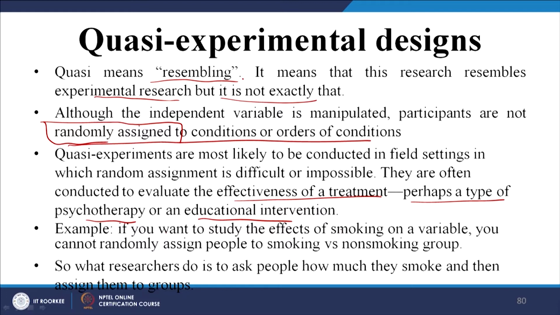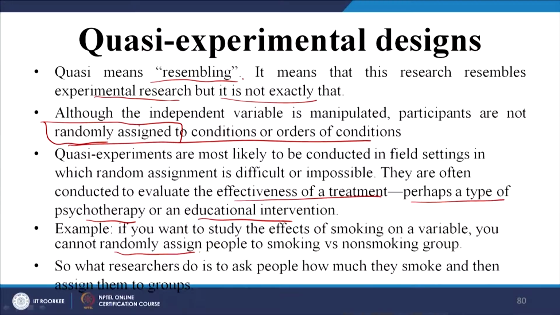Example: let us say you want to study the effect of smoking on health. You cannot randomly assign people to a smoking versus non-smoking group, because that is unethical. You can't ask people to go for smoking, because that is not ethical and it is wrong. Similarly, there are several other things for which we need an answer, but we cannot test them because they are harmful to human beings. For example, the impact of driving in an alcoholic or intoxicated condition. Would you ask people to get drunk and then drive? No, you cannot do it.